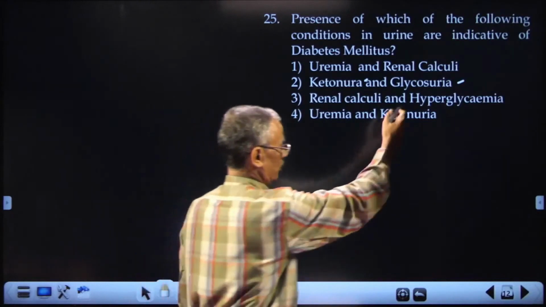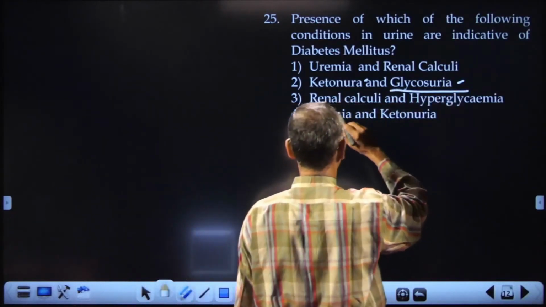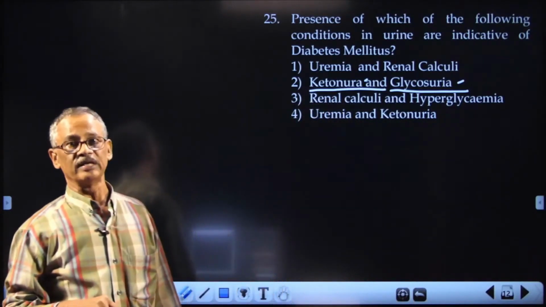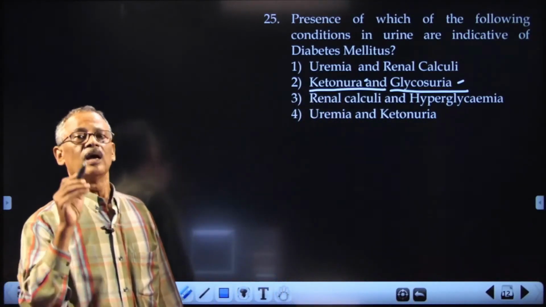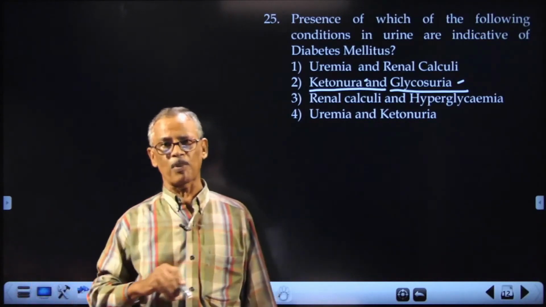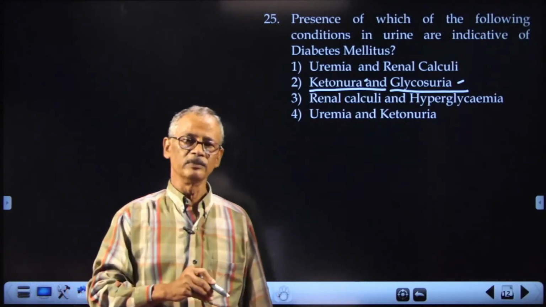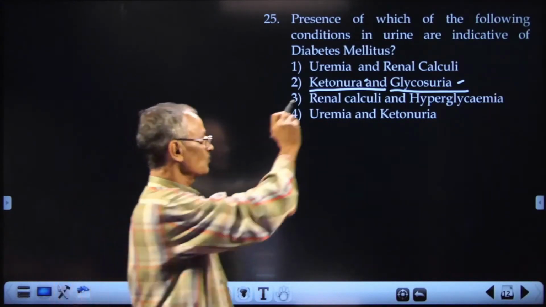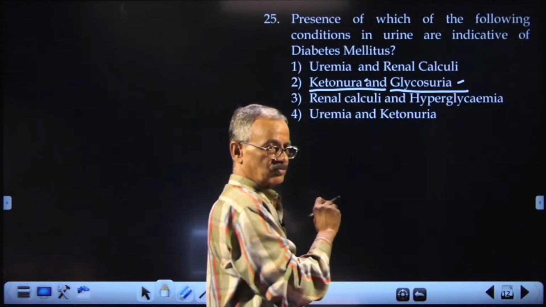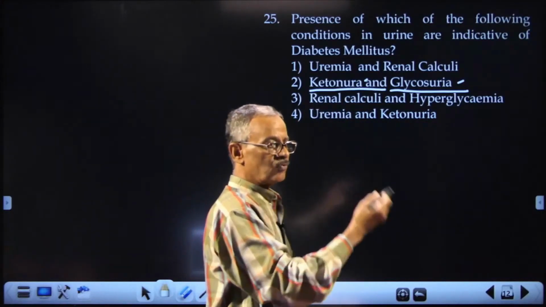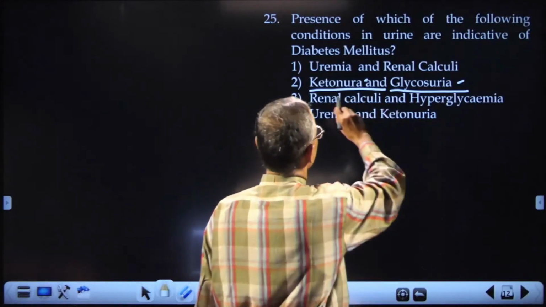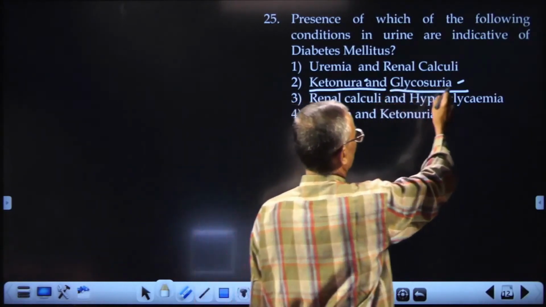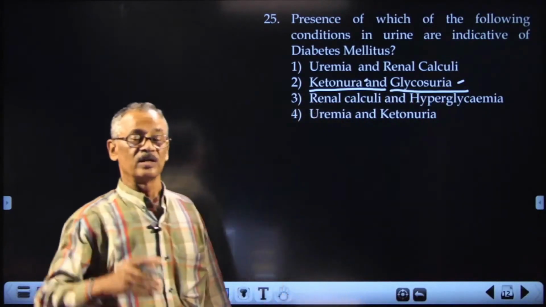Glucose in urine is glucosuria or glycosuria, and ketonuria is the presence of keto bodies, because our body is not metabolizing carbohydrate properly because of the deficiency of insulin. Body is getting energy by oxidation of fat. That results in the formation of ketone bodies. The extra ketone bodies find their way into the urine. That is why there is ketone in urine. So ketonuria and glucosuria, because glucose level is very high.